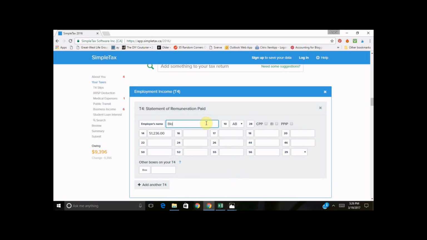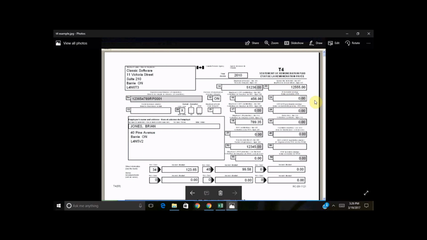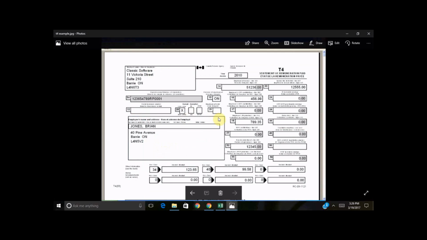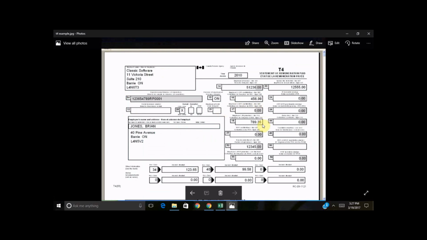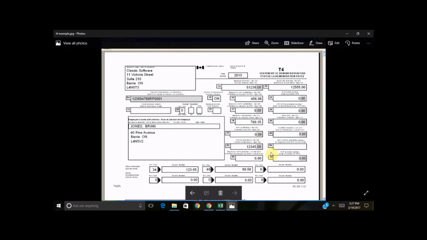So I don't know, let's call this blogger business because maybe Sally is employed and also runs a business. So you'll notice right away, as soon as I put in her employment income, it said that there's an amount owing, merely because we haven't finished filling this out. So let's finish here. So box 22 is 12,555. I'm just going to finish. As you can see, it's absolutely riveting.